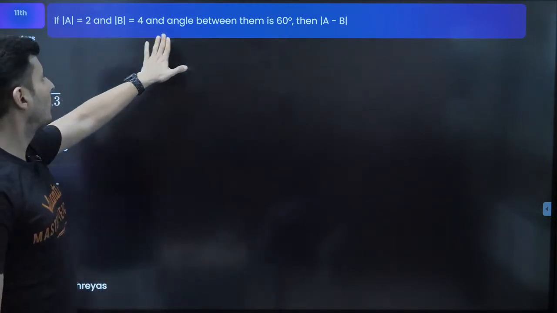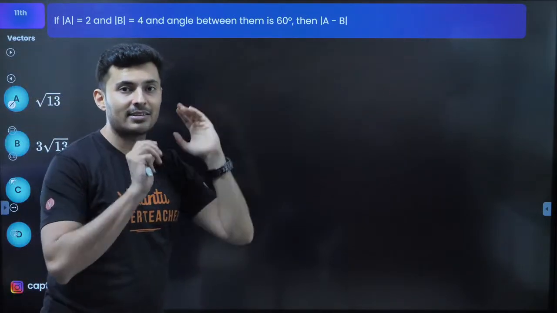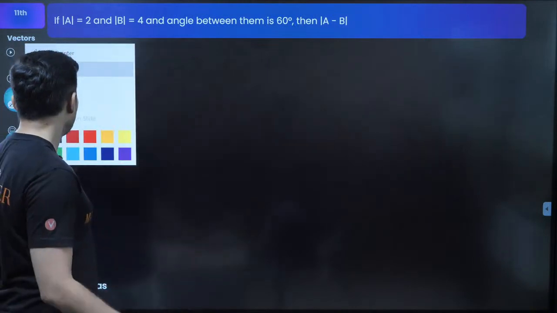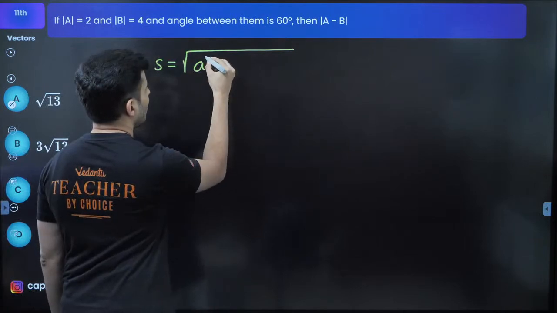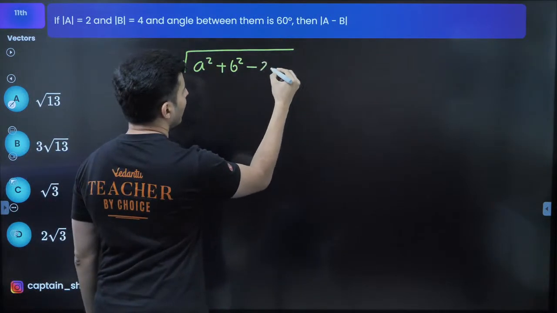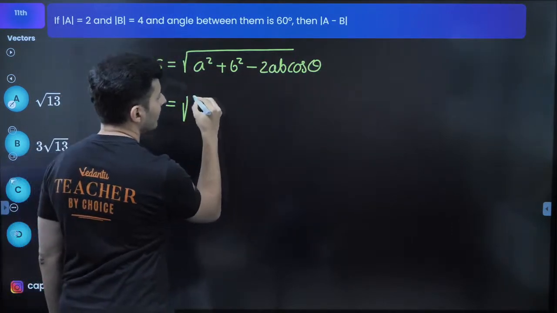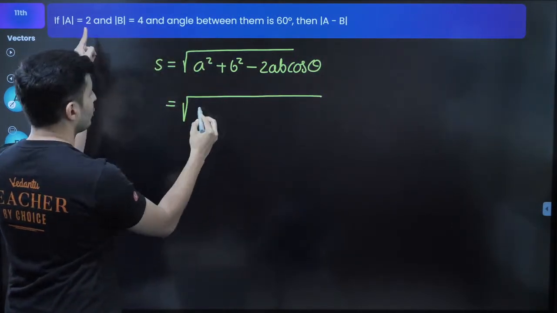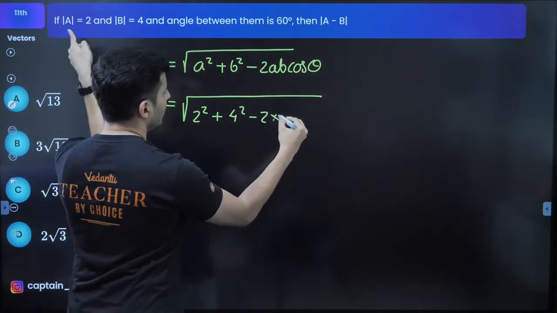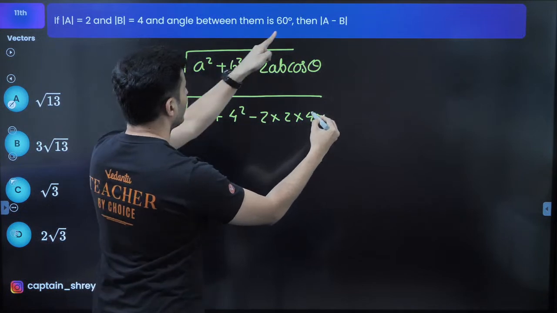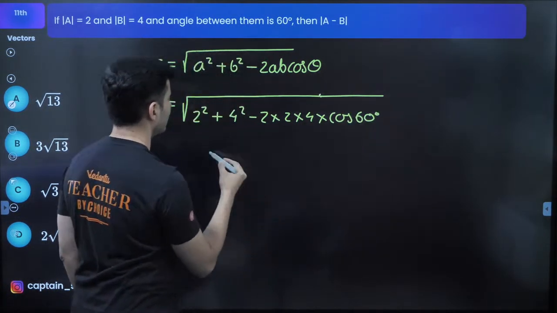A is 2, B is 4, the angle between them is 60. Then what is the magnitude of the vector subtraction? I just told you, whenever you have to find the subtracted value, it is always a square plus b square minus 2ab cos theta. The minus sign comes. Here, a's value is 2, so 2 square. B's value is 4, minus 2 into 4 into cos of the angle between the two vectors, which is 60 degrees, so cos 60.